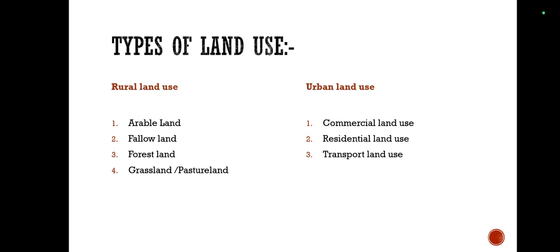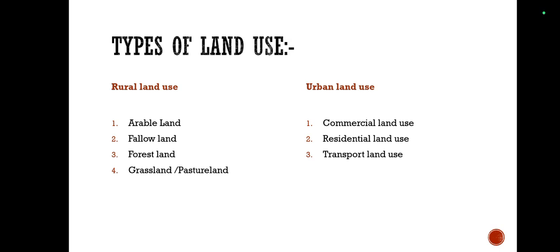Second is fallow land. Fallow land is the agricultural land which is temporarily not in use. What is arable land? Land under cultivation. In order to improve the fertility of the soil, the farmer does not use a part of his agricultural land for one or two reasons.